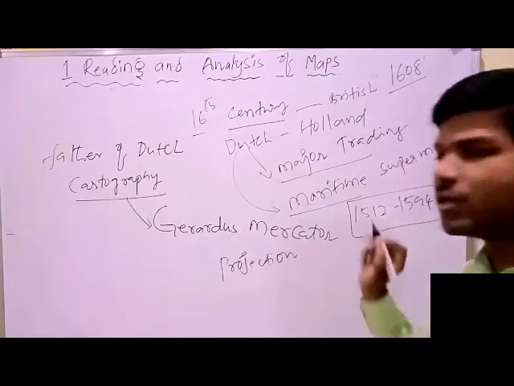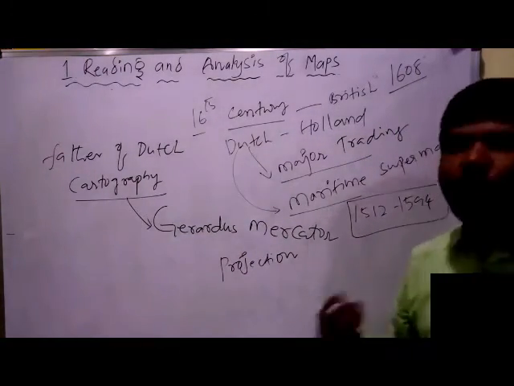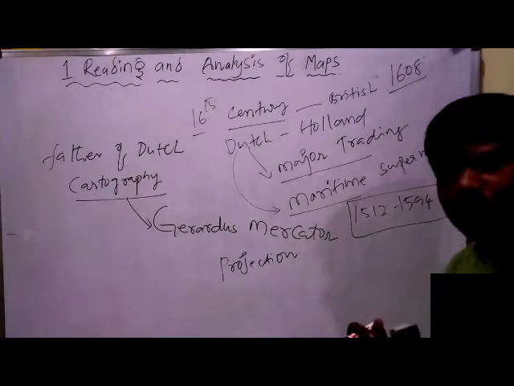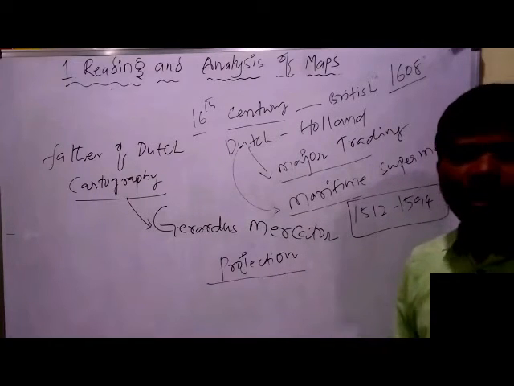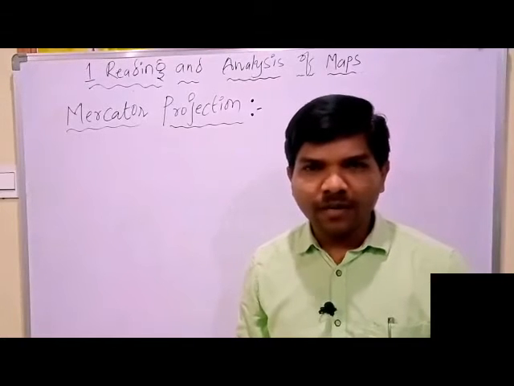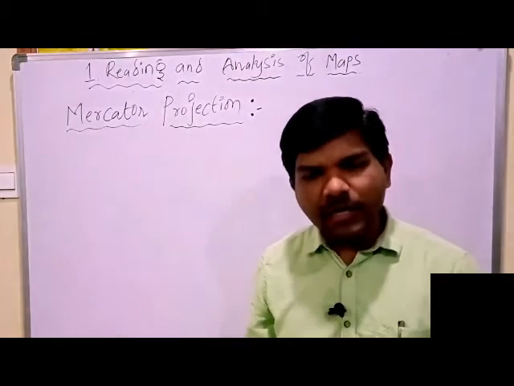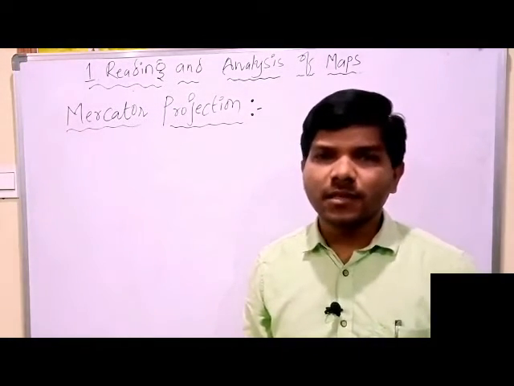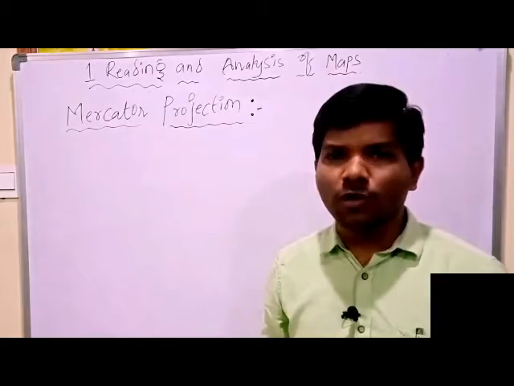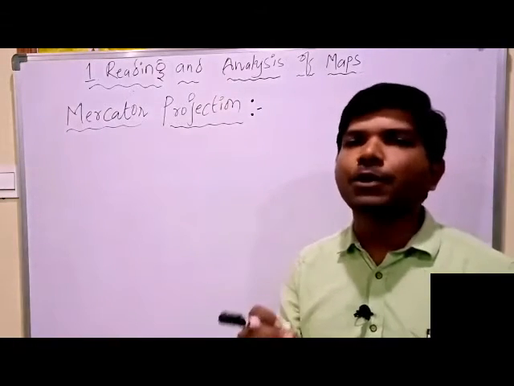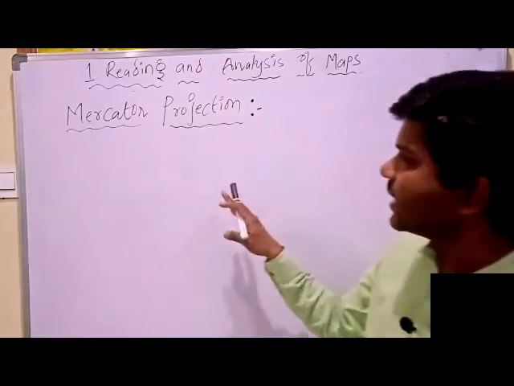Gerardus Mercator introduced a projection. He introduced a new method to locate places. Most of the world maps we use today are made with the help of projection. Let's learn what a projection is, and see what the Mercator projection is. Gerardus Mercator belongs to the Dutch and is also known as the father of Dutch cartography. He was trying to make maps accurate, without distortion.